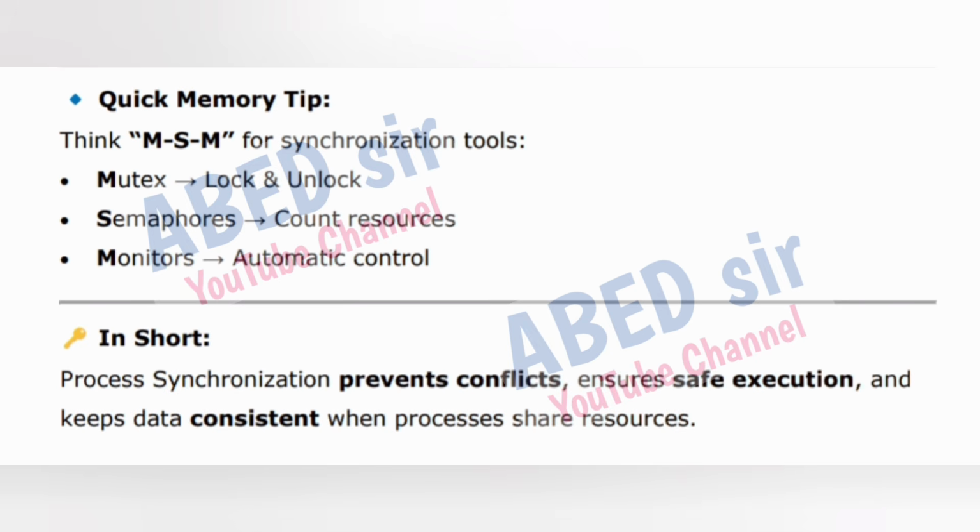Quick memory tip. Think MSM for synchronization tools. Mutex lock and unlock. Semaphores count resources. Monitors automatic control. In short, process synchronization prevents conflicts, ensures safe execution, and keeps data consistent when processes share resources.